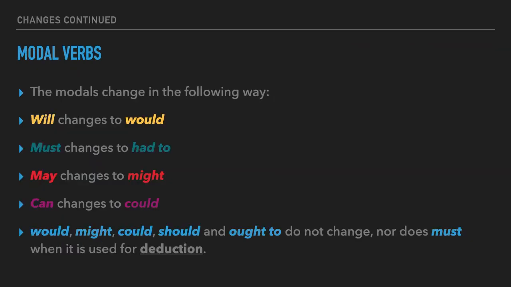Then we come on to the modal verbs. So modals change in the following way. Will changes to would, must changes to had to, may changes to might, can changes to could. Now remember, would, might, could, should, and ought to do not change. And must doesn't change when it's used for deduction.